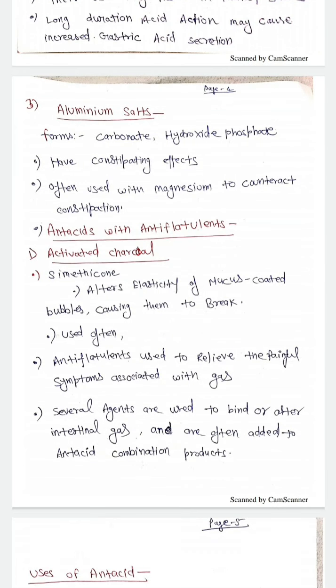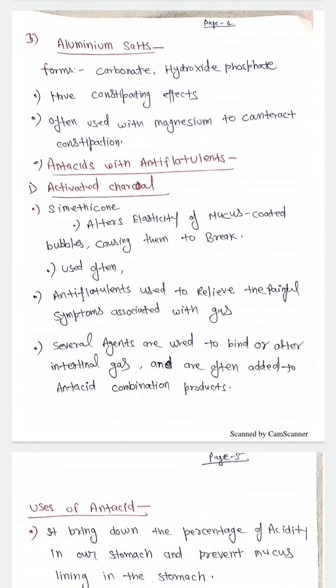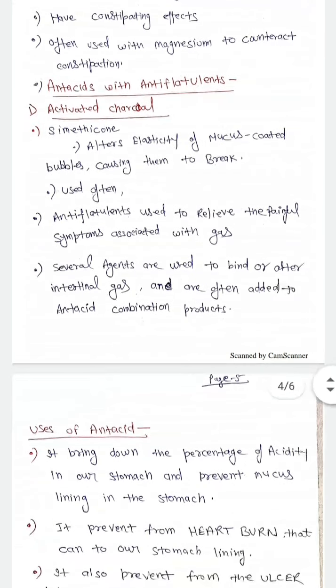Antacids are widely used with anti-flatulents too, and some are activated charcoal and simethicone. What simethicone does is simply alter the elasticity of mucus coated bubbles, causing them to break, and it is widely used with antacids. Anti-flatulents are used to relieve the painful symptoms associated with gas. So basically they simply relieve the pain associated with the gas.